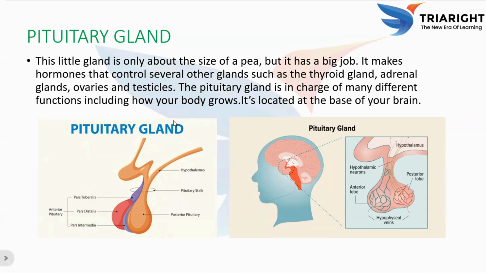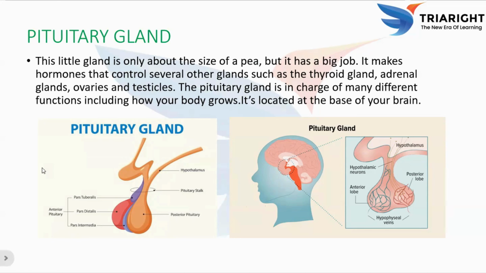Here you can see a picture of pituitary gland. It is connected to the hypothalamus by a thin stalk called infundibulum. Right? This is infundibulum. This is a pituitary stalk. It is connected to the hypothalamus. Its size is about 1 centimeter in diameter, nothing but the size of a pea, and it weighs around 0.5 grams.